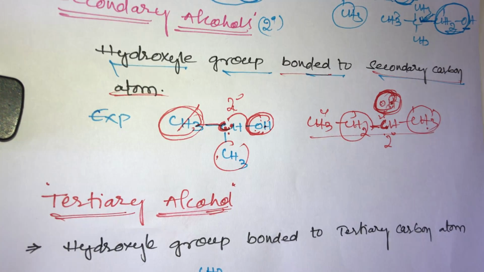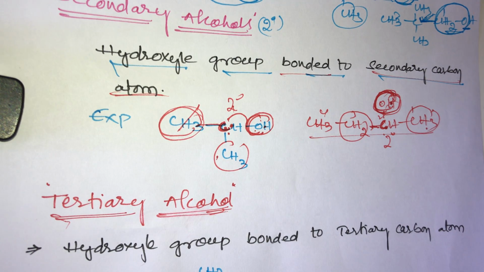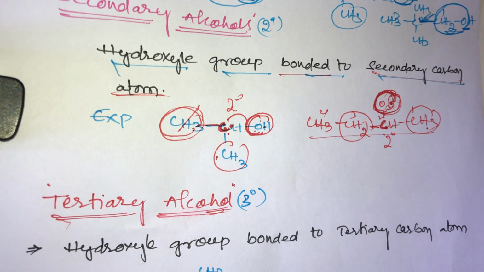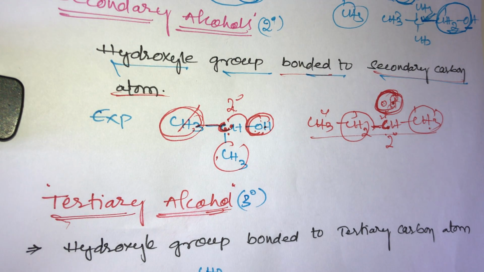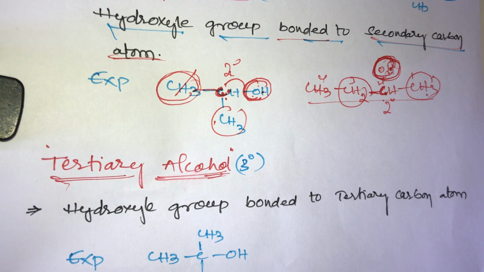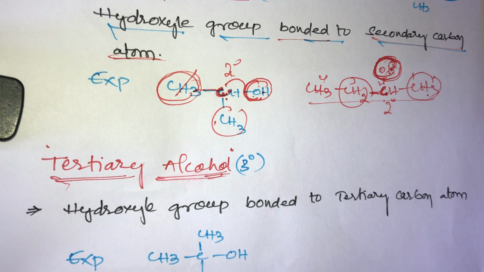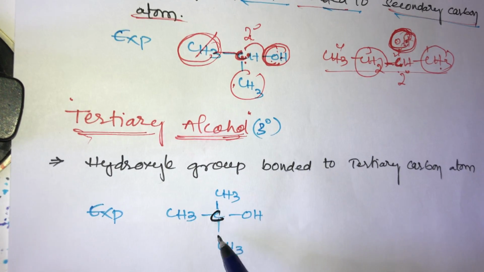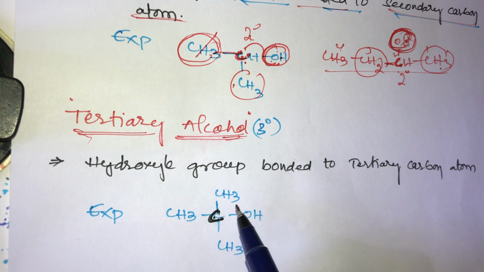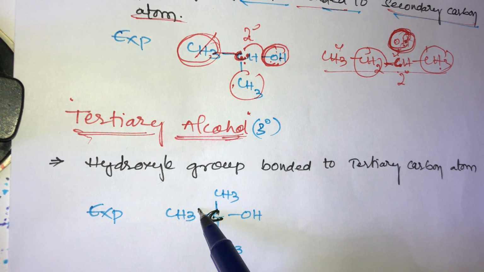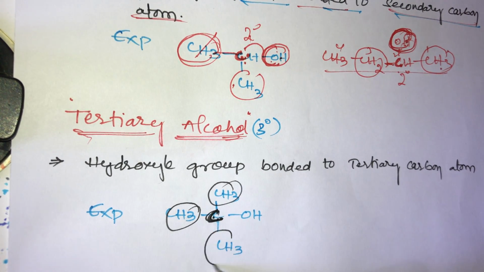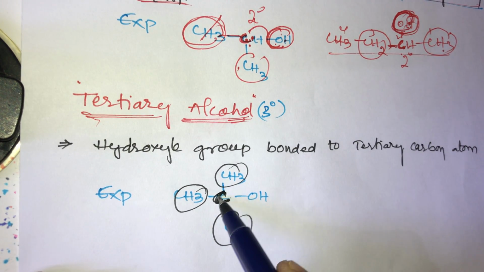What about tertiary alcohols? Tertiary alcohols are denoted by 3 degree. Here the hydroxy group is bonded to a tertiary carbon. What is a tertiary carbon? When a carbon is bonded to three other carbons, that is known as a tertiary carbon. For example, take this tertiary carbon. Why? Because this carbon is attached to three other carbons: one on the left side, one on the upper side, and another one on the lower side.